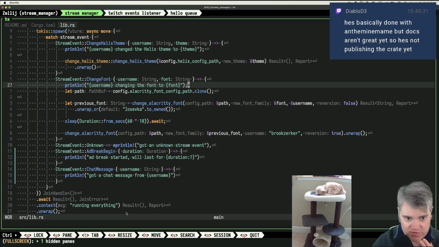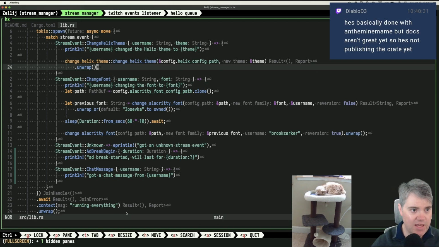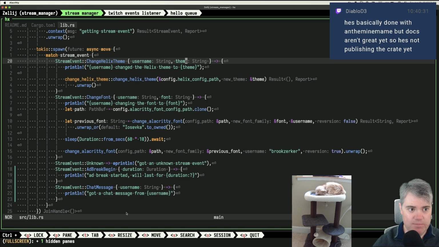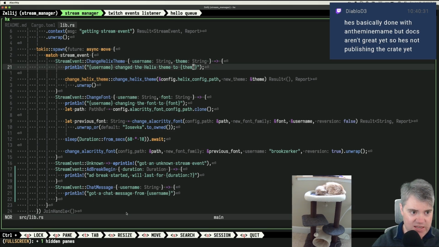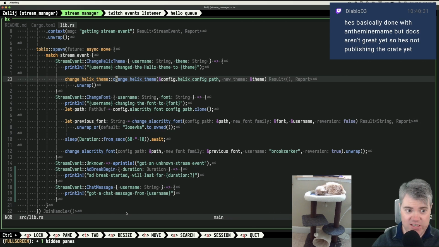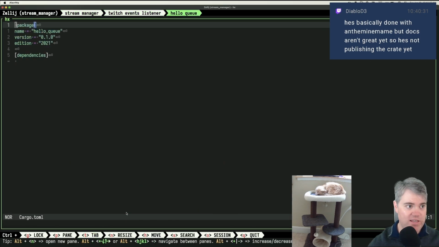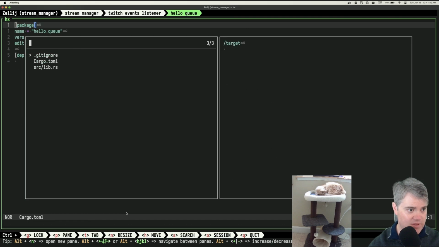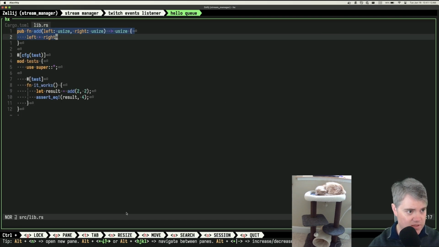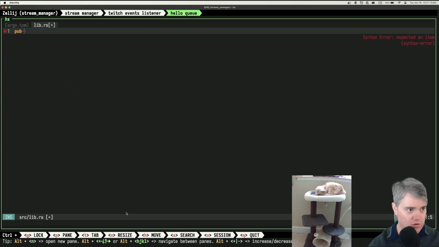Now, what am I doing for... Okay, so for each of these things, for example, we've got change theme. We print line that we change the theme. Then you go to change Helix theme, change Helix theme. Okay, so we just run the thing directly. So we can definitely do the same thing here. So if I go to library, let's not worry about any of you right now. Do a pub function. What do I want to call this? This would be add name.